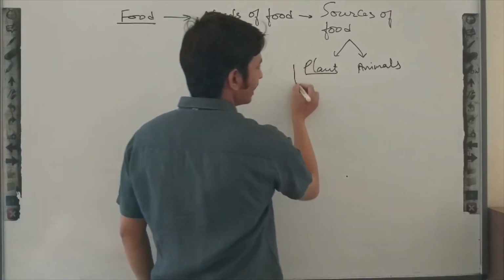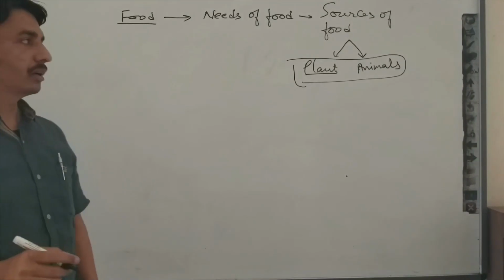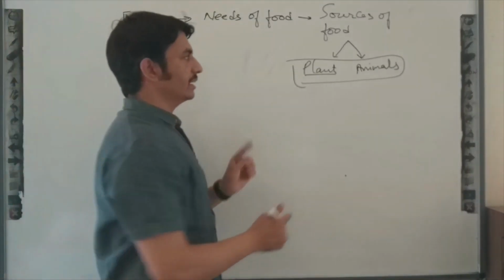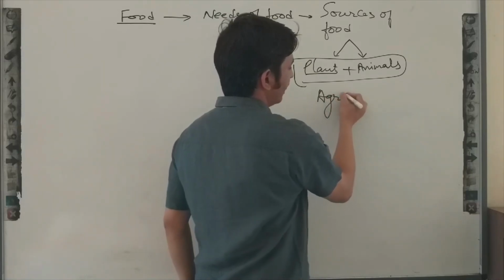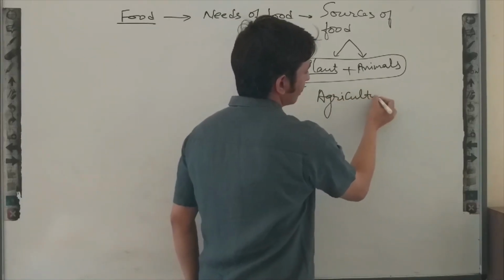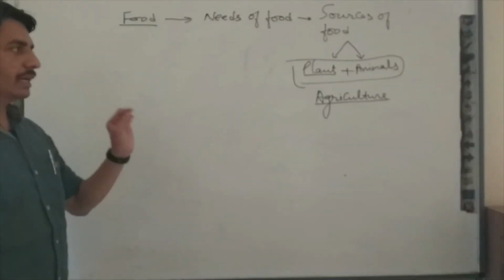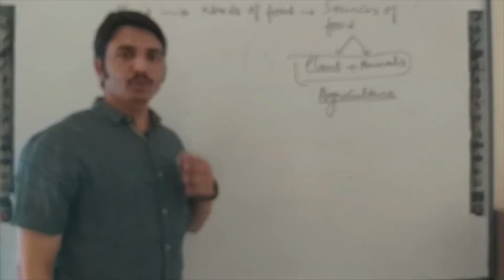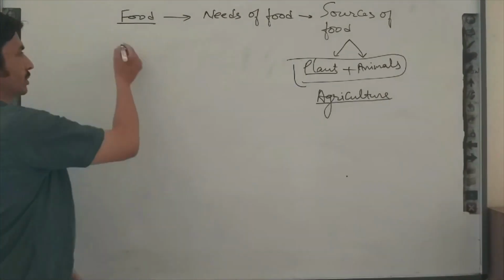If we are growing plants and rearing animals, it is known as agriculture. If we are growing crops, then we follow a number of processes to grow crops.